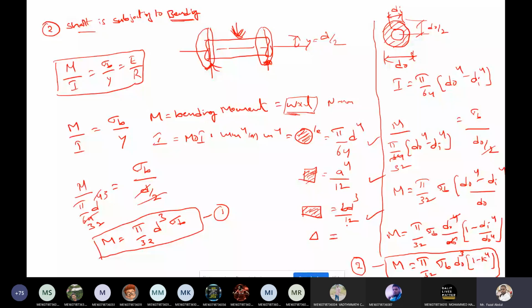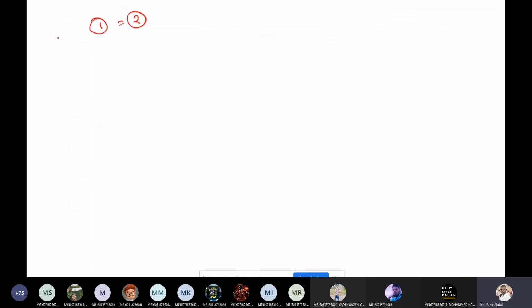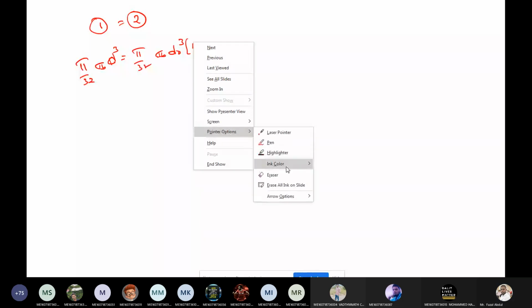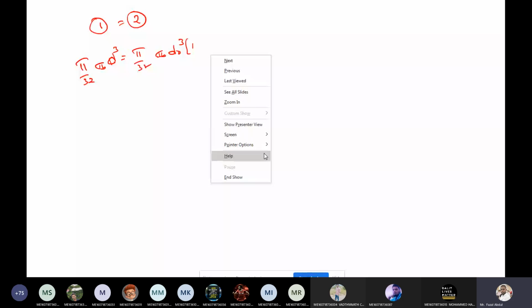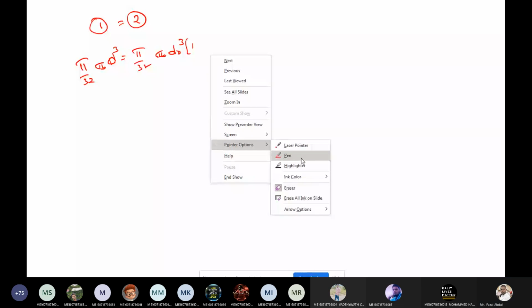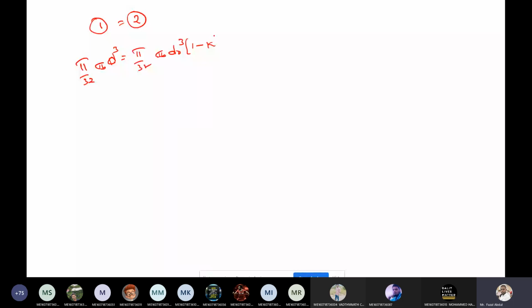Now, if you make equation 1 and equation 2 equal, strength-wise, the first equation gives pi by 32 into sigma b into d cubed, and the second gives pi by 32 into sigma b into d naught cubed into 1 minus k power 4.